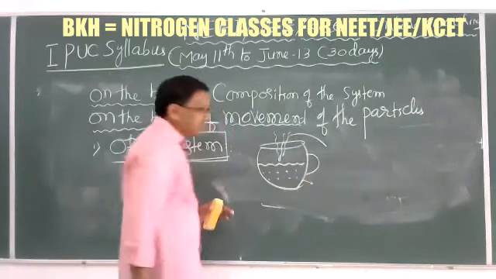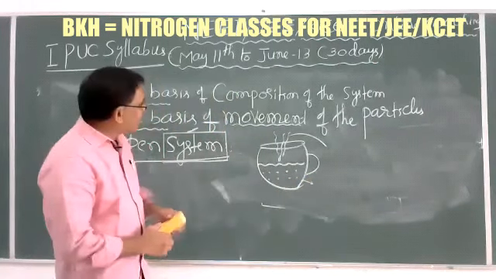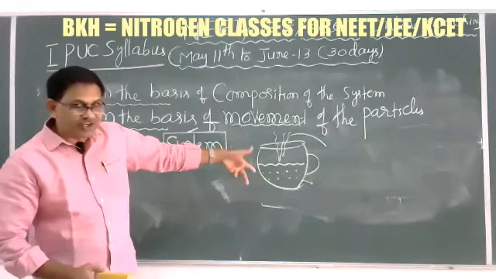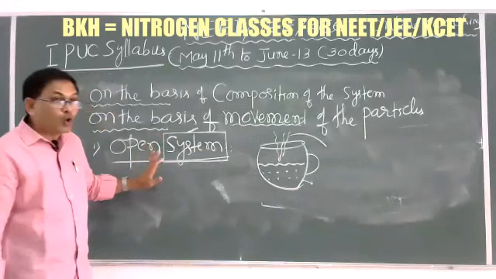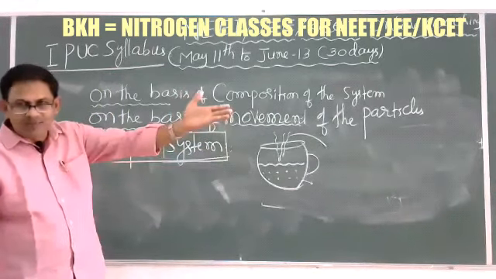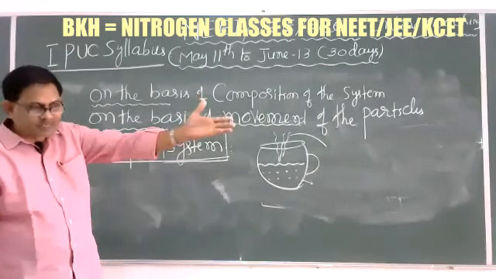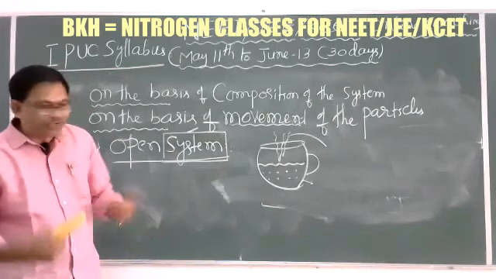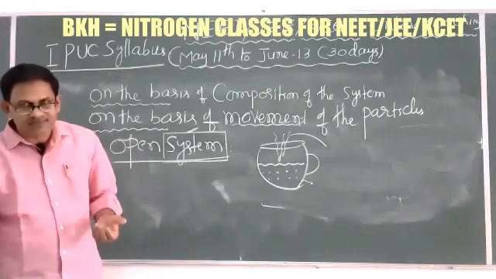So from the system both matter and energy can exchange. Such systems are open systems. Generally all naturally available plants are the best example of an open system, since they can exchange both energy and matter.